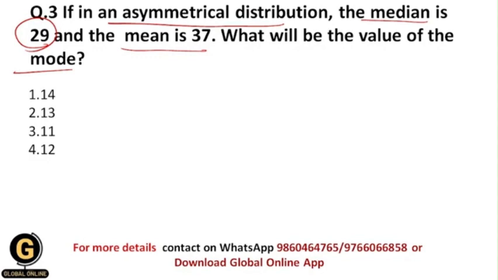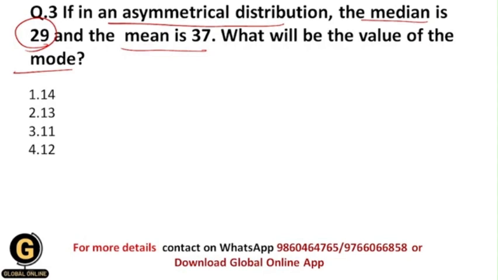And whenever the data is distributed asymmetrically, asymmetrical means that the values of these three measures of central tendency will be different. Okay, so here the value of median is 29, mean is 37, and that's why the mode value will be different. And whenever these values are equal, then it is called a symmetrical distribution.